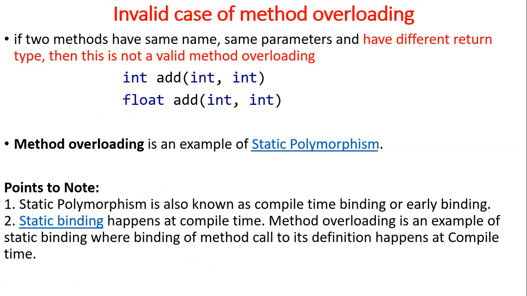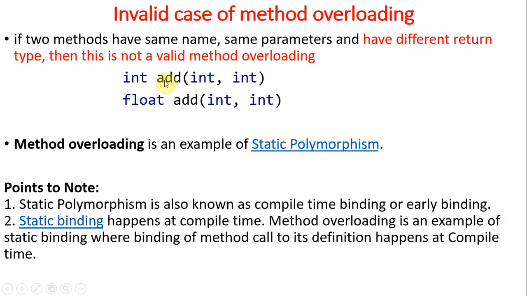Here some invalid cases we also need to discuss. If you see the examples, int add(int, float) and float add(int, float): the name of the method is the same and the parameters are the same, the number of parameters and the type of parameters are also the same. What are int and float here? They are actually return types. For methods, these data types are called return types, and these differ. So can we say this is method overloading? No, we can't say. Why? Because the return type is not included in the rules of method overloading.